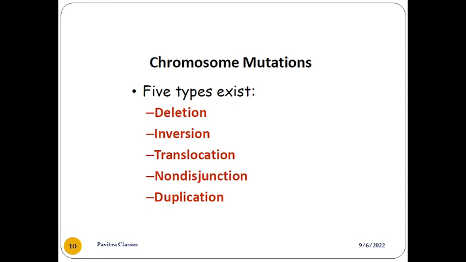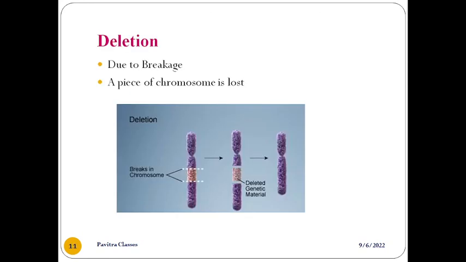In this, five types exist: deletion, inversion, translocation, non-disjunction and duplication. By altering the chromosomes, these types will be altered. We will study them one by one. Deletion means breakage. You can see in this picture a piece of chromosome is lost; this is deleted genetic material, and then it is rejoined.